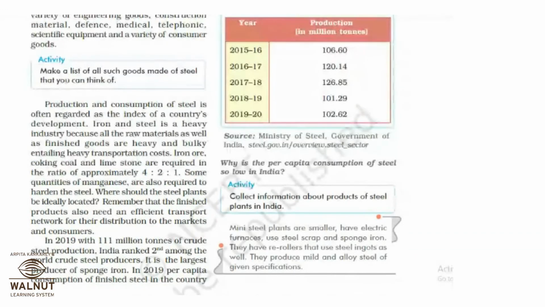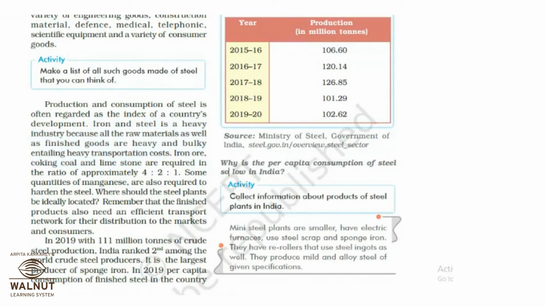Yes. Because we lack infrastructure. So the answer is here. Iron and steel is a heavy industry because all the raw materials as well as finished goods are heavy and bulky. Then that is transportation costs. Then iron ore and coking coal and limestone are not available easily. So you have to write the answer from here. Okay. Is it clear?